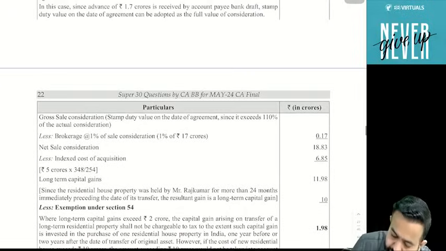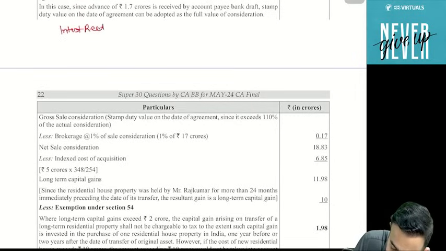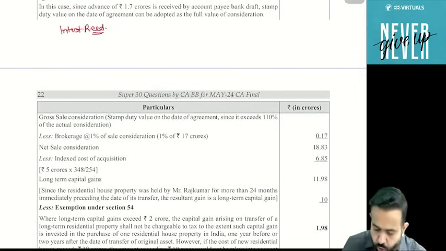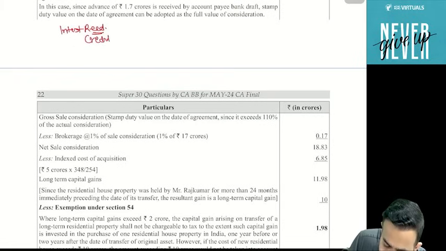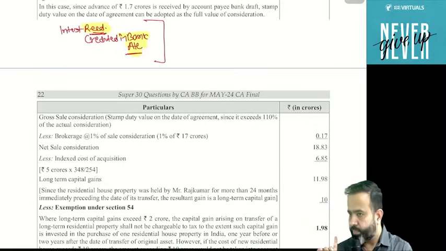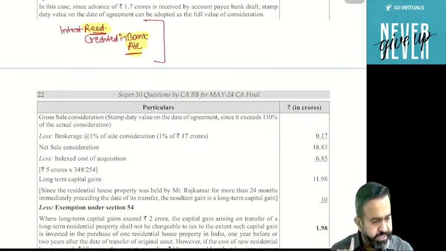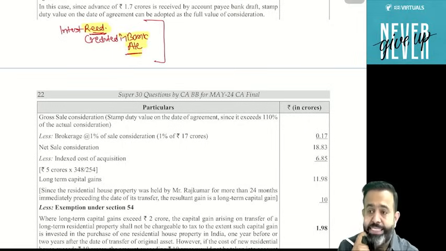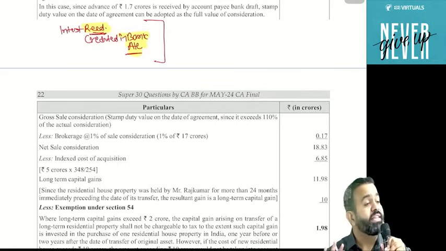But suppose the examiner mentions the word interest received, or interest credited in bank account. If this word is given, then assume this interest is net of TDS.